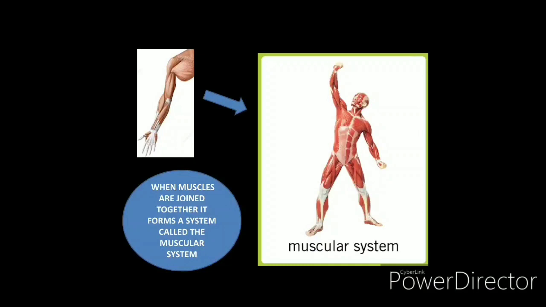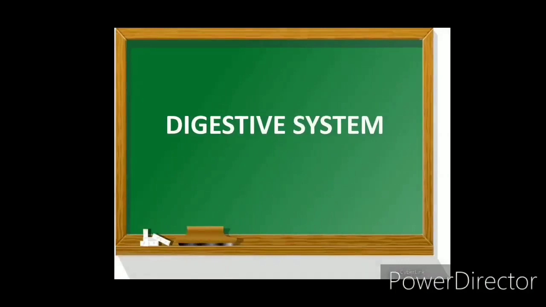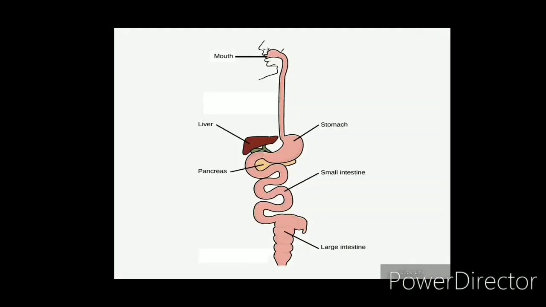Now we will study another system, that is the digestive system. Now you will ask me, ma'am, what is the digestive system? So we will learn about the digestive system. The system that helps in digesting our food is called the digestive system. Like when we eat something, it is digested in our body.